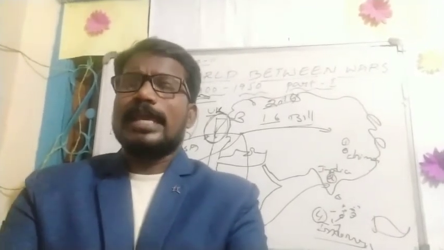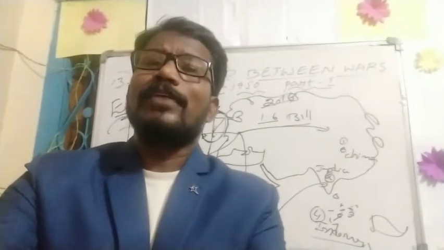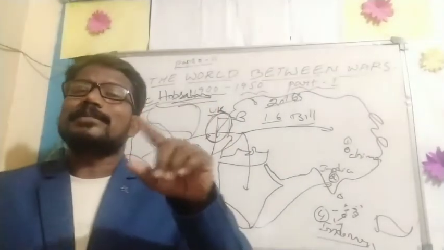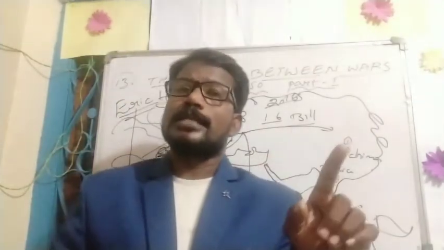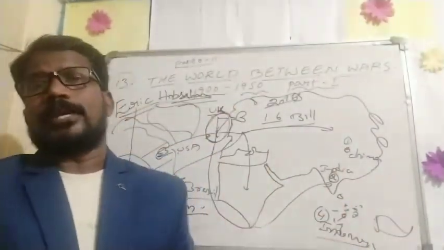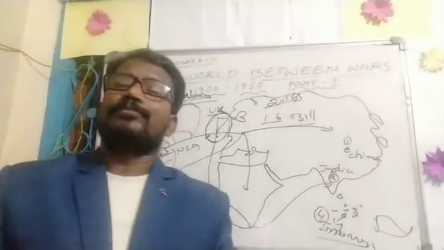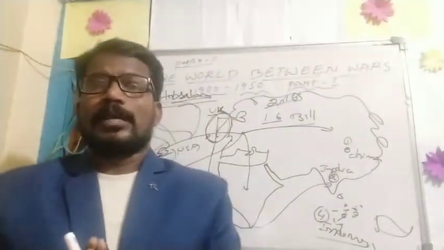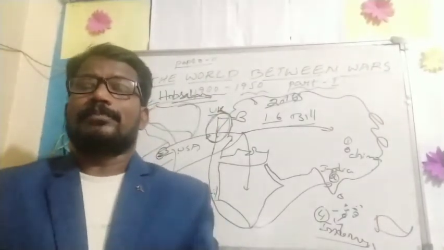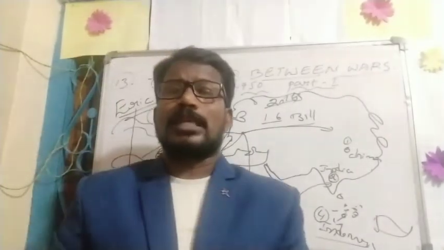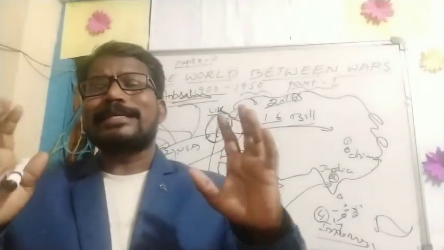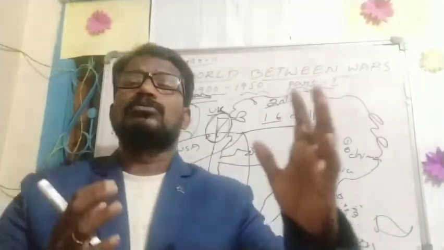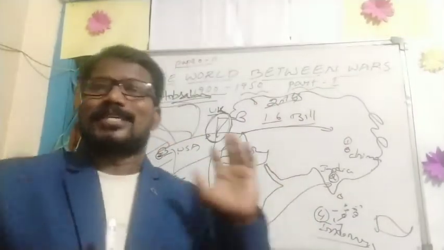That is why Eric Hobsbawm made one statement: the 20th century was called the age of extreme. This statement was given by whom? Eric Hobsbawm. At the same time, there were some more incidents. More than 100 nations struggled to get independence and freedom across the world in the 20th century only.